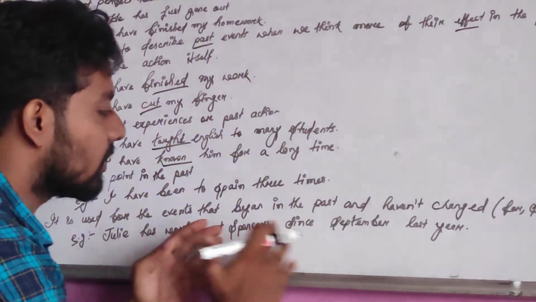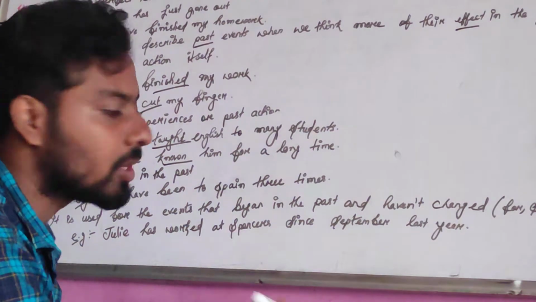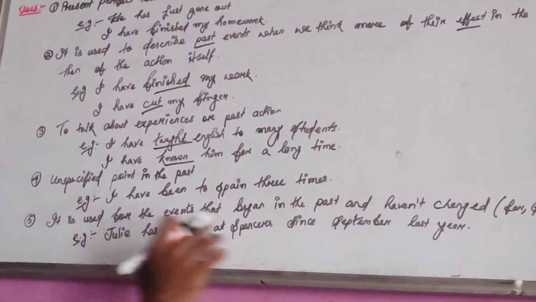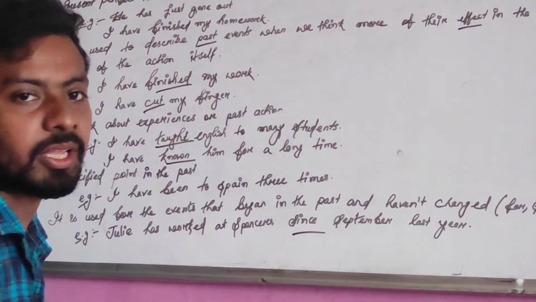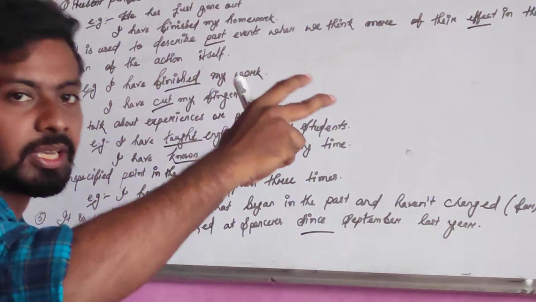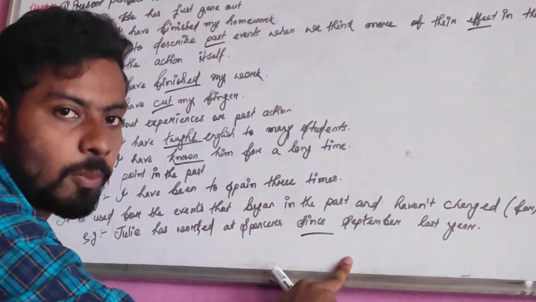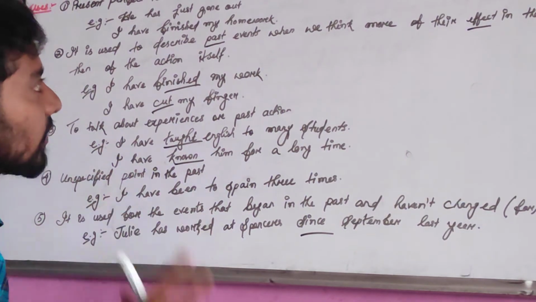But here they have not mentioned whether she is still working or she has left the job. They have mentioned here since. So looking at since, you can make out that she has still been working there. So these are events that begin in the past and still have not changed. She has not changed her job role. She is still working there. So here also you will use the present perfect tense.